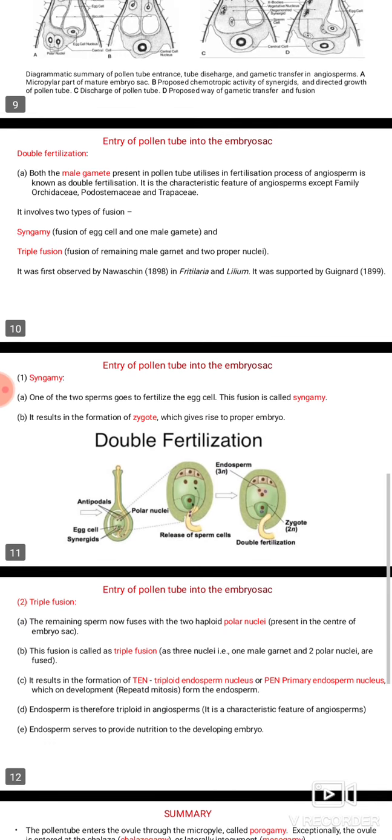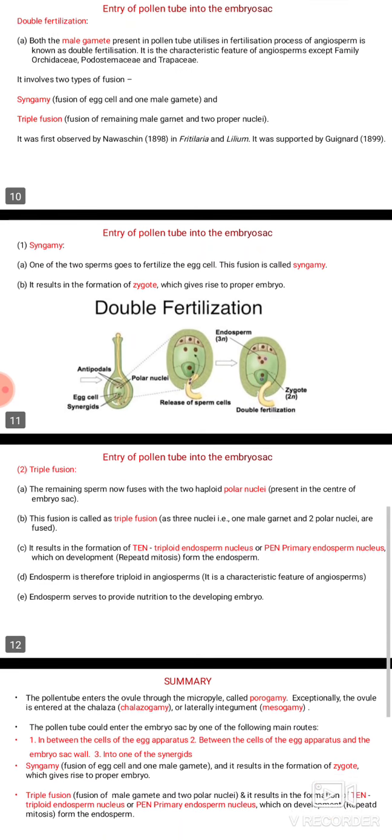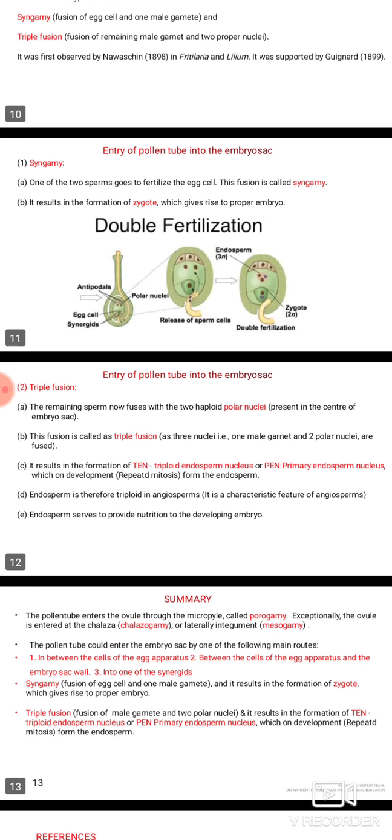Syngamy. One of the two sperms goes to fertilize the egg cell. This fusion is called syngamy. It results in formation of a zygote which gives rise to the proper embryo. The remaining sperm fuses with the two haploid polar nuclei present in the center of the embryo sac. This fusion is called triple fusion, as three nuclei, that is, one male gamete and two polar nuclei, are fused.